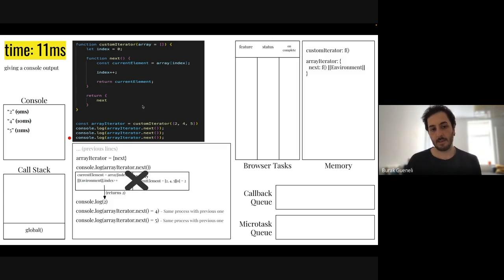So this is the basic version of iterators. So the thing is, what is this helping us with? We could have done this with basically a forEach loop, or just a basic for loop. We can just run a for loop on top of this, and we can console log all of those values one by one. But the difference here is when you are running a for loop, you are starting from the beginning and you are going until the end, and you cannot do anything else in the meanwhile.